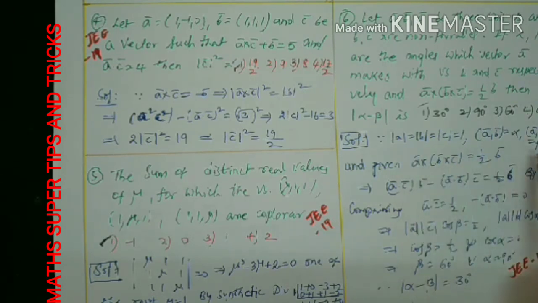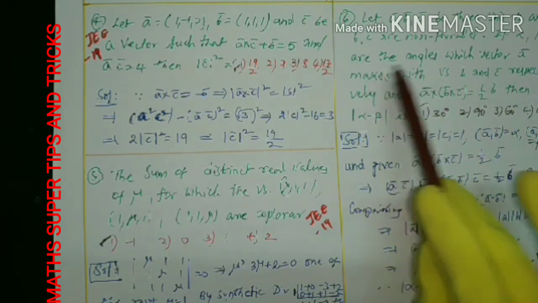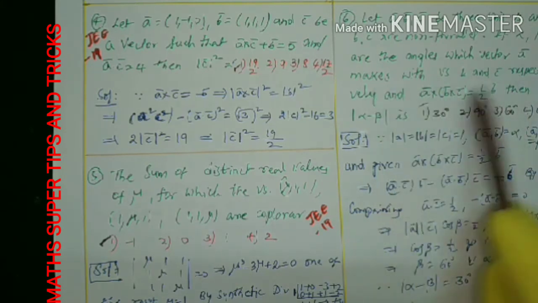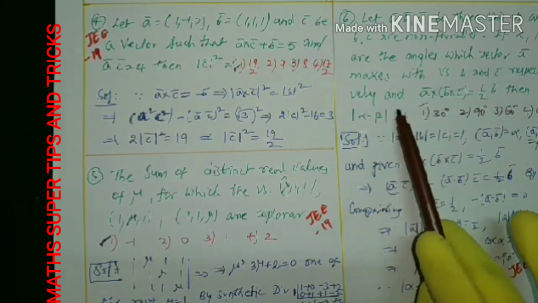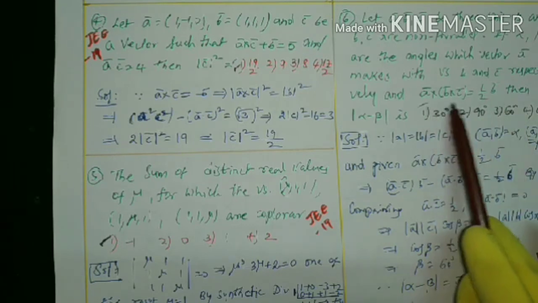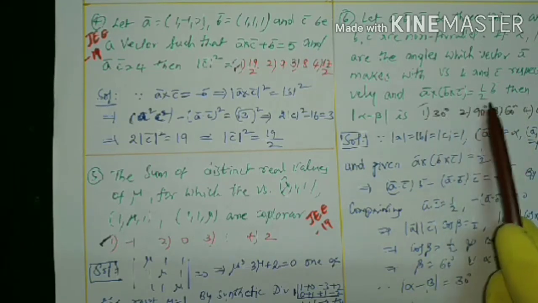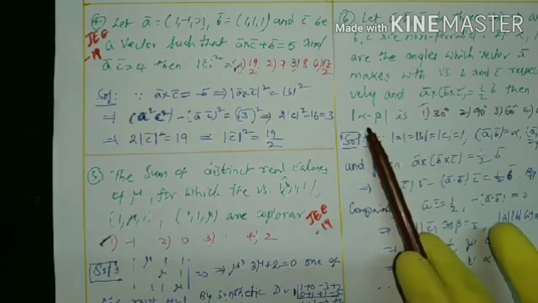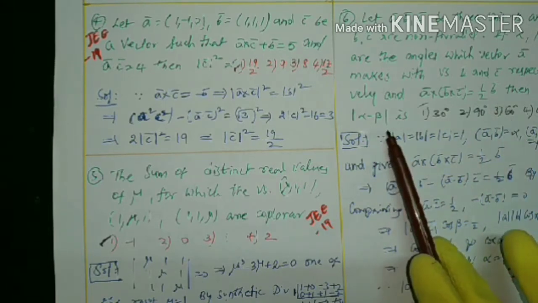A relation is given: A cross (B cross C) is equal to half of B bar. Then modulus of alpha minus beta is asked.